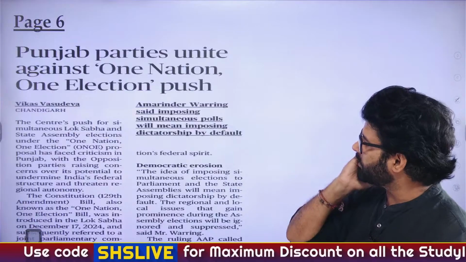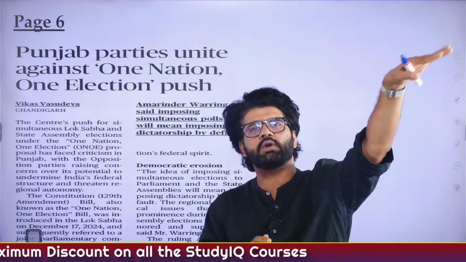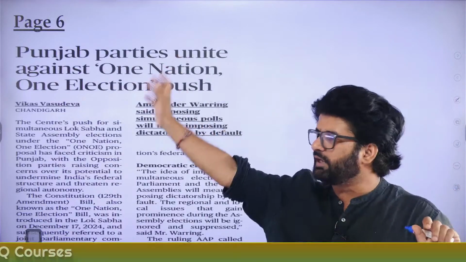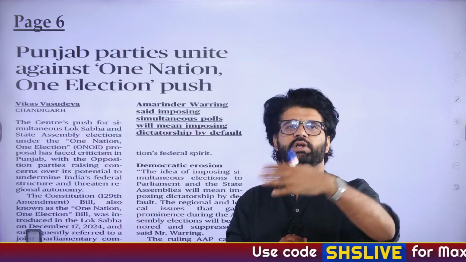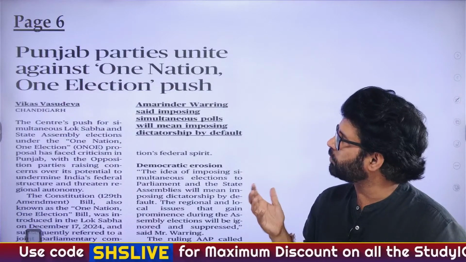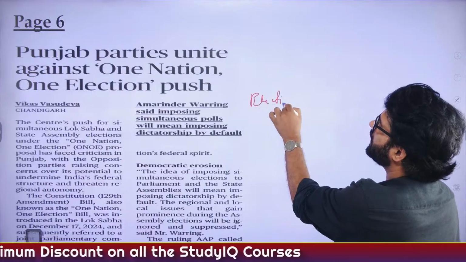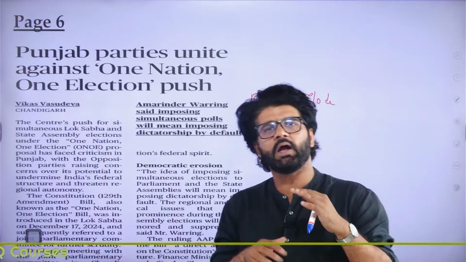Let me tell you. So right now we have 28 states, 6 union territories. The center has its own elections, like the Lok Sabha election happens once in 5 years. 28 states have their elections. Some union territories have their elections: Puducherry, Delhi and now J&K. So our Honorable PM Modi sir believes that India is always in an election mode. I think we have discussed this earlier. In some region of the country or the other, an election is going on.